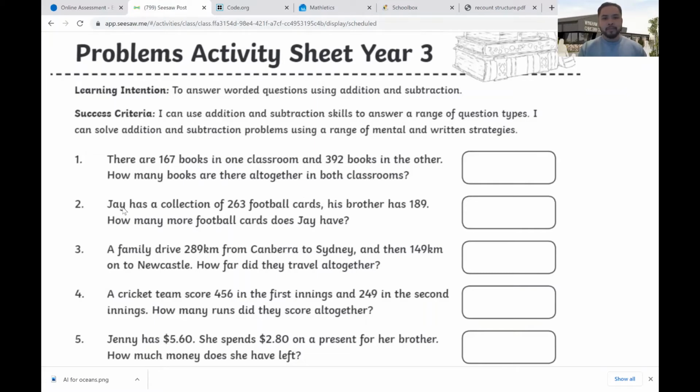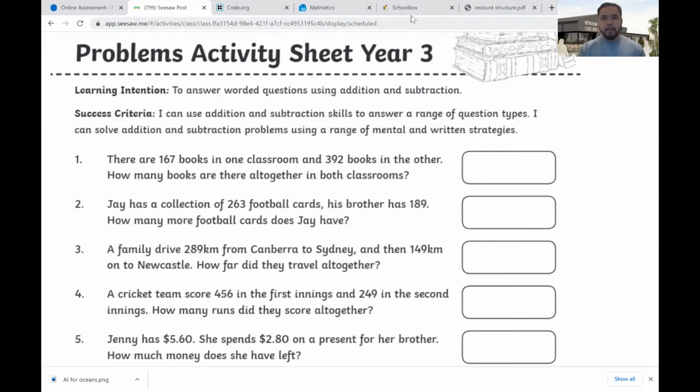And let's do the second one as well, and then you guys can do the rest. So Jay has a collection of 263 football cards. His brother has 189. How many more football cards does Jay have? Okay, so Jay has 263. If we want to know the difference between 263 and 189, how do we figure that out? Subtraction. Good. I'm sure you guys were thinking that. So it's a simple answer, just 263 minus 189, and then write your answer there.